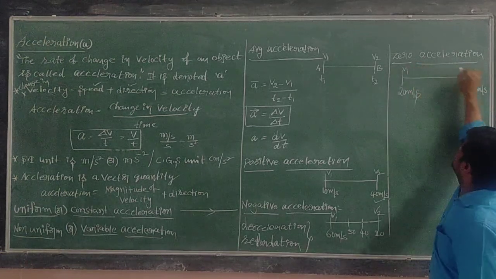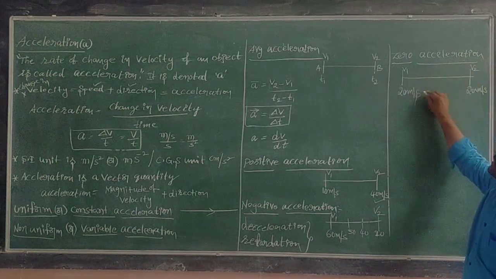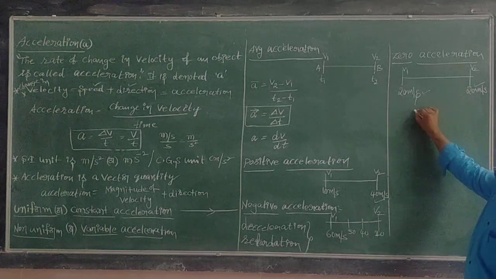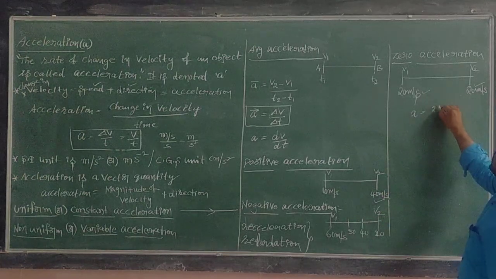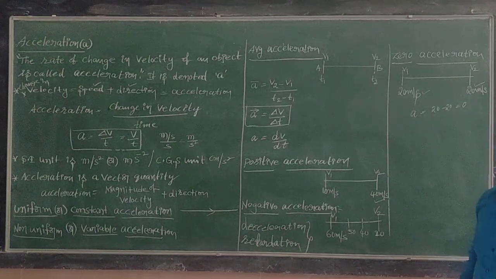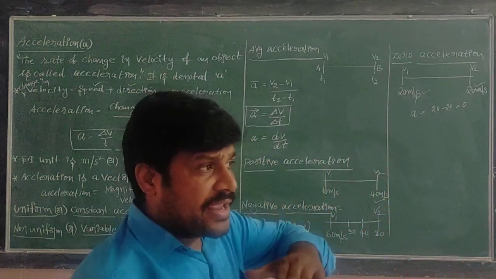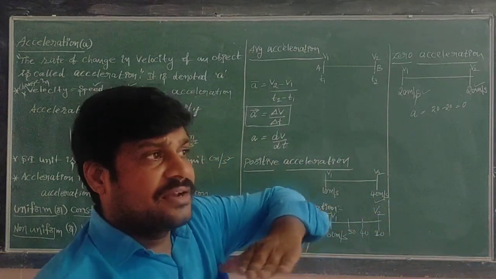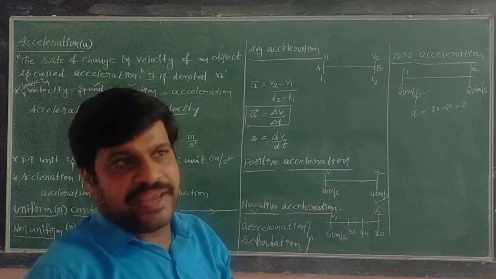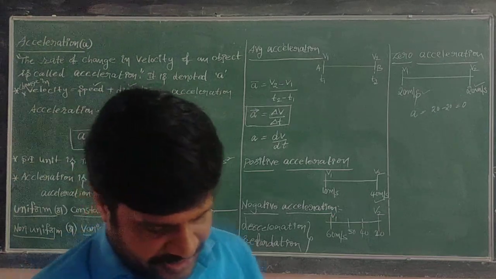The final velocity and initial velocity are both the same, so acceleration is 20 minus 20, which is 0. That means the body is neither speeding up nor slowing down. It is constantly moving.